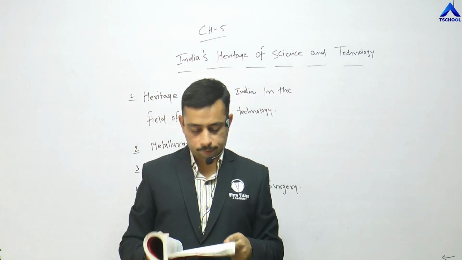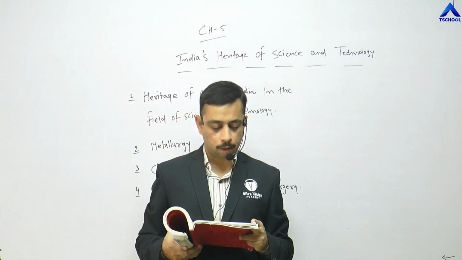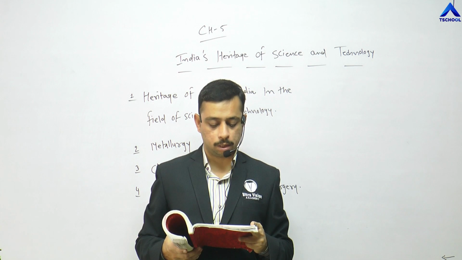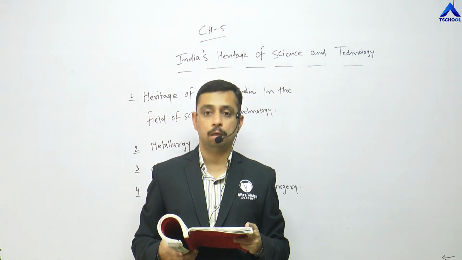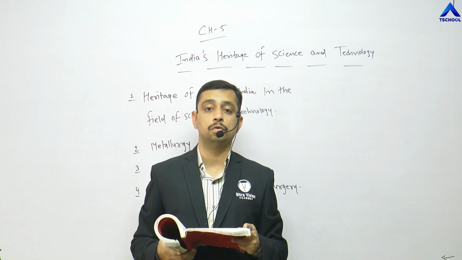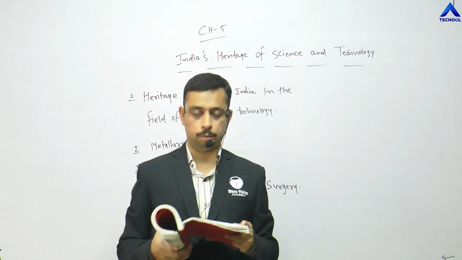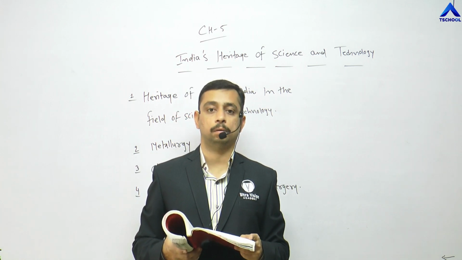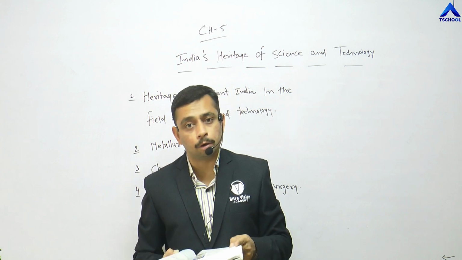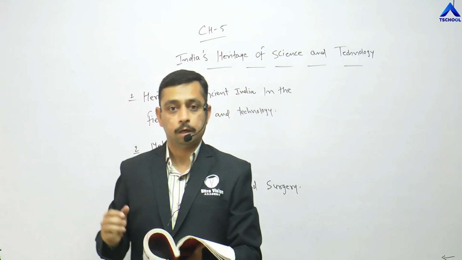Next paragraph. Maharshi Charak had written a book, Charak Samhita, in which he mentioned over 2000 medicinal herbs. 2,000 different medicines, 2,000 medical herbs. 2,000 is a very great number at that point of time in terms of history.